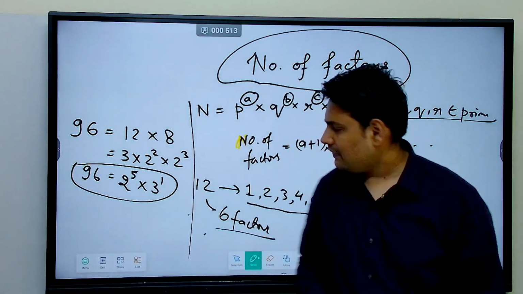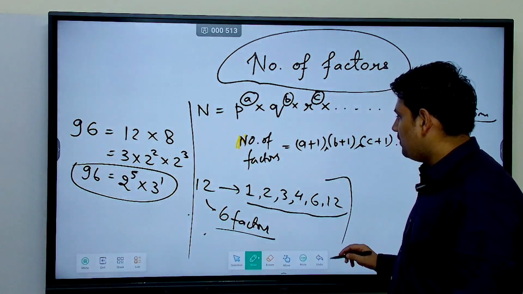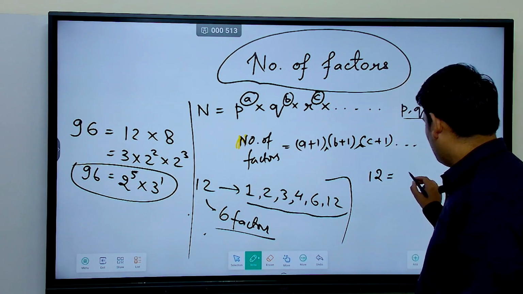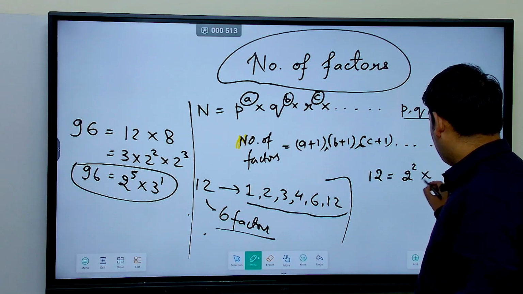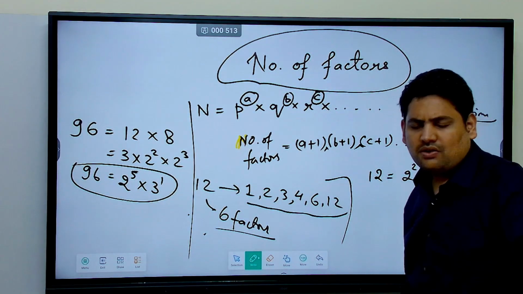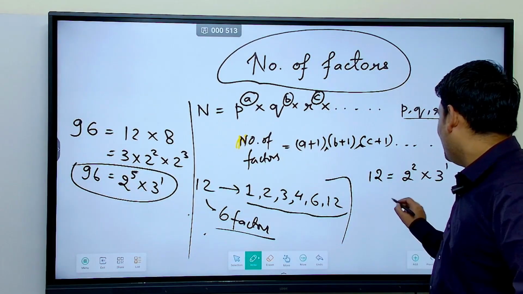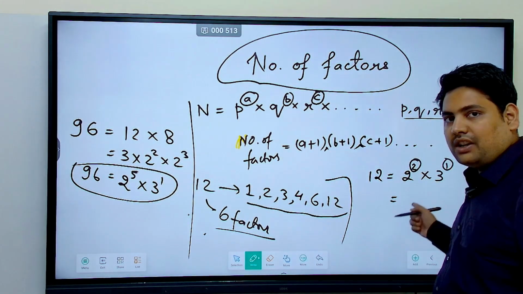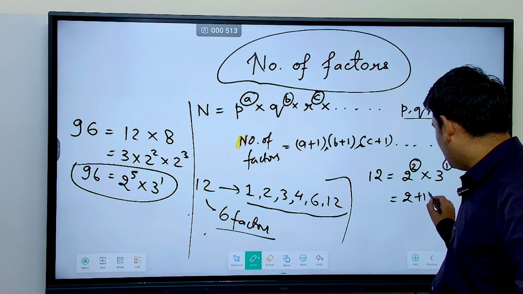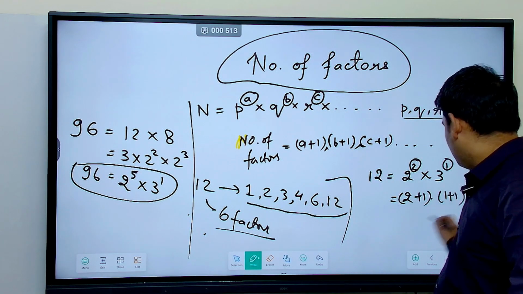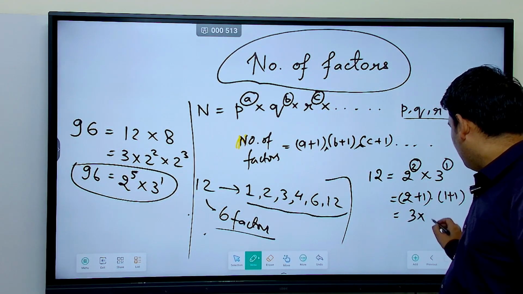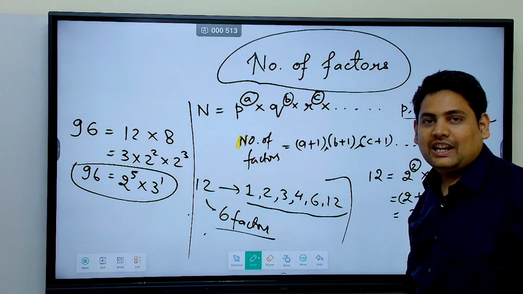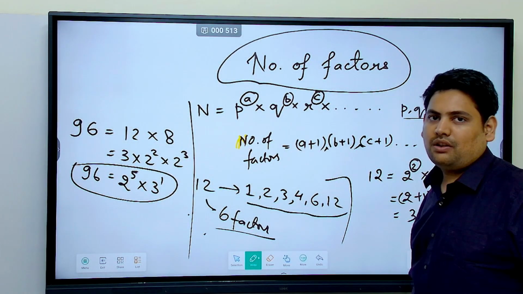Now, instead of doing all this, what you can do is simply write 12 like this. So 12 can be written as 2 square into 3 power 1. Correct? 4 into 3, 12. Then, if this can be written like this, what you do is add 1 to these powers and multiply them. So 2 plus 1 into 1 plus 1. 2 plus 1 is 3. 1 plus 1 is 2. 3 into 2, 6. Same answer.